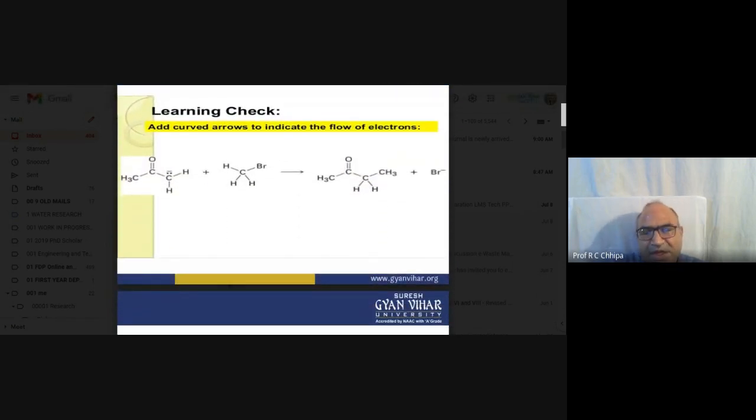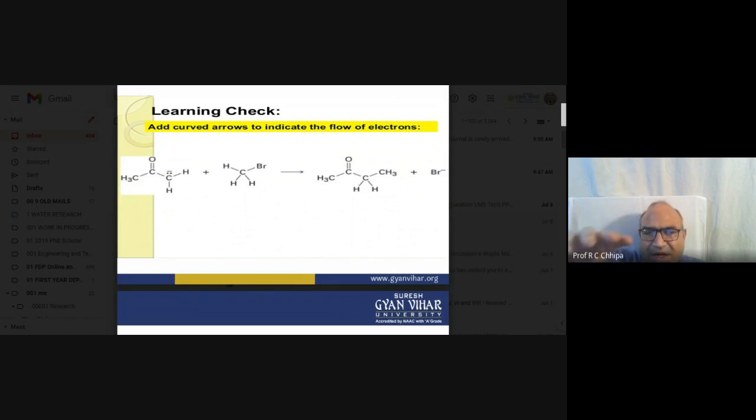Here is one of the examples, with a curved arrow to indicate the flow of electrons. Because of the flow of electrons, the species are formed. Something with carbon double bond oxygen, and here another.